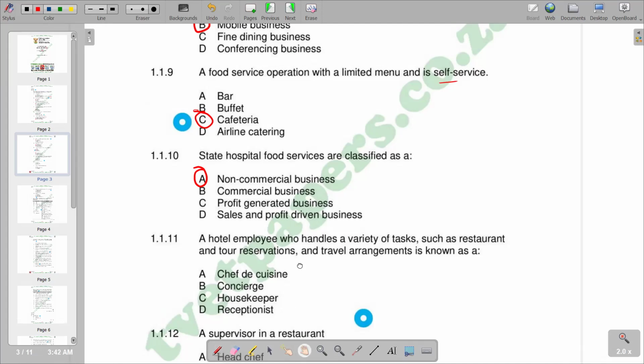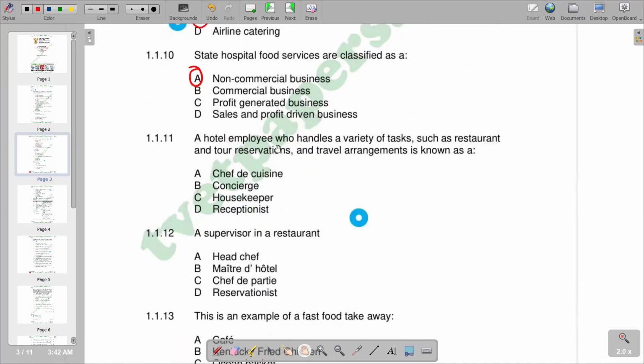So moving on to number 11, a hotel employee who handles a variety of tasks such as restaurant and tour reservations and travel arrangements is known as a... you're given different responses there. But you are going to see that the correct response is B, which is a concierge.